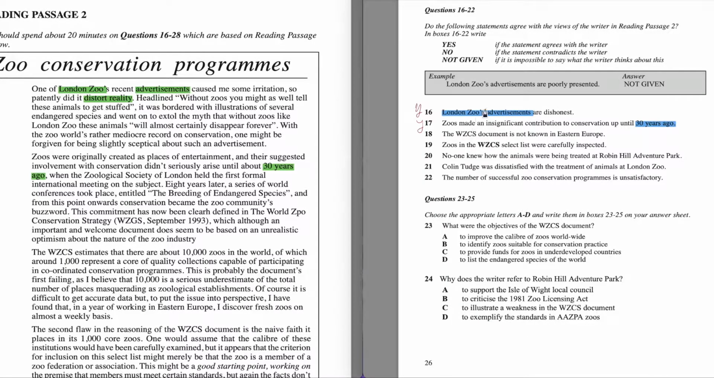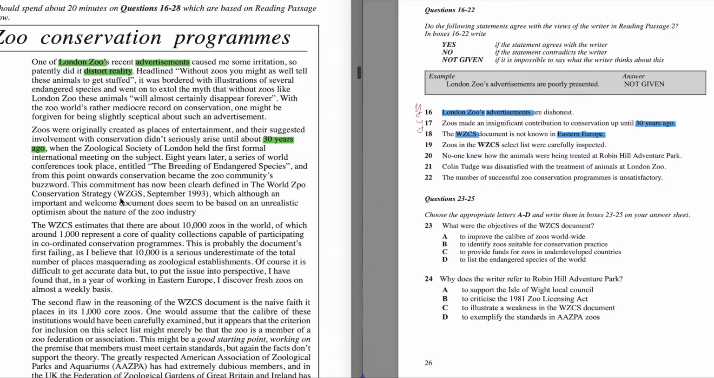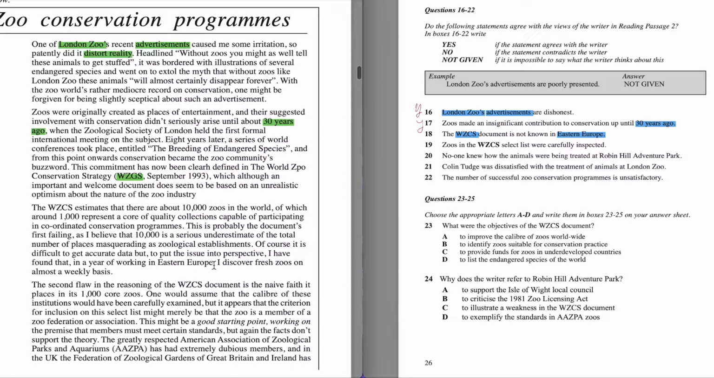Question number 18. The WZCS document is not known in Eastern Europe. I'm going to highlight WZCS and Eastern Europe. We scan further and we see in this part the document called World Zoo Conservation Strategy, which is mentioned here. Now let's try to find information about Eastern Europe. Here in the third paragraph, there is the phrase Eastern Europe. Let's read this sentence.